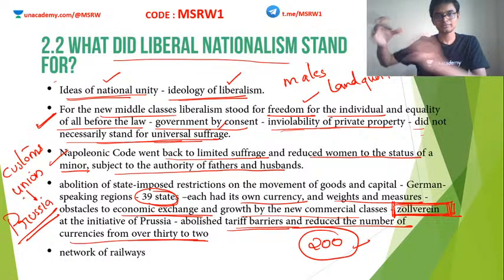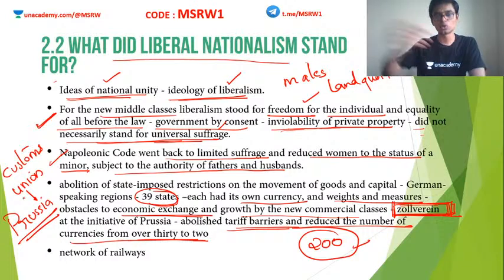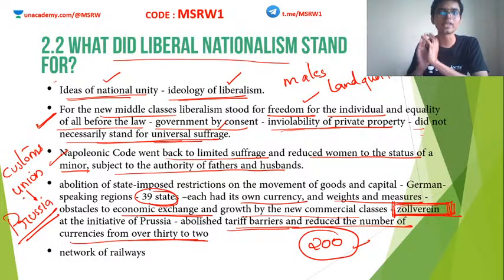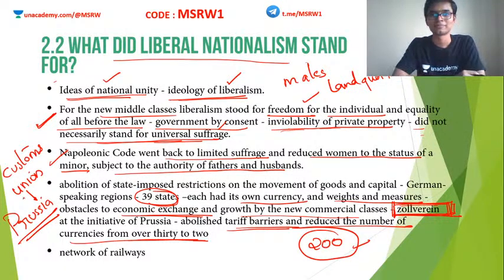Because in a customs union, there is no difference in the trade and tariff mechanism, which means it was easy to conduct exchanges, and eventually the economy started flourishing. Upon seeing this, more and more of these states came and joined Zollverein, and eventually all the 39 states were a part of Zollverein.